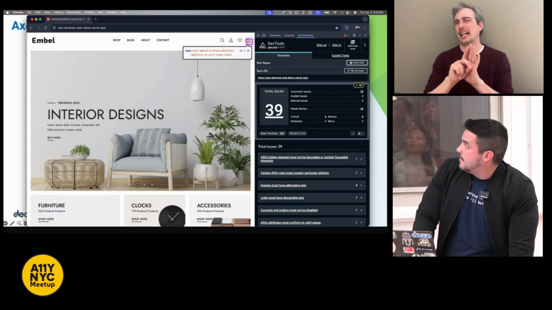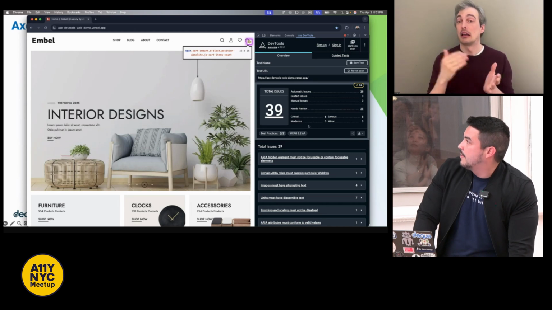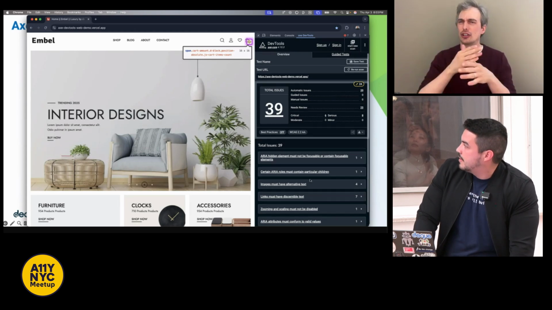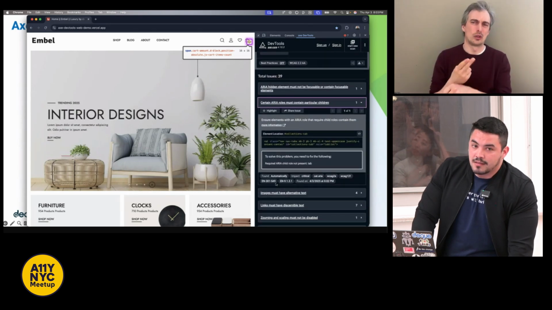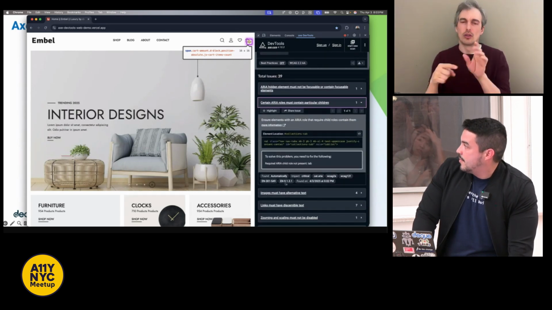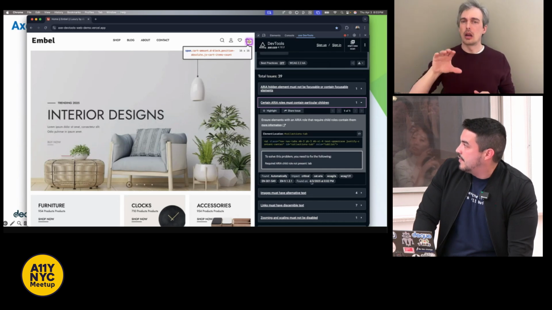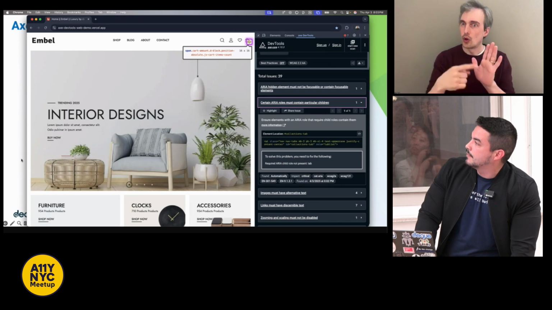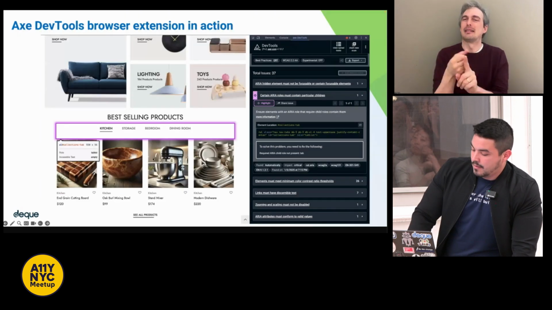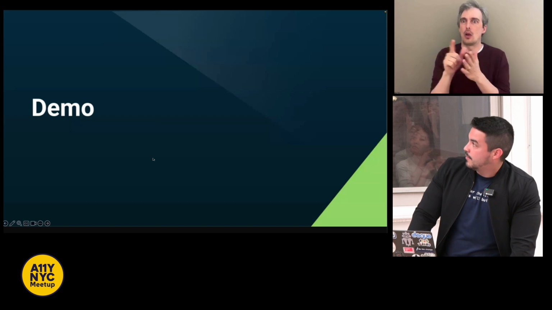Again, if you want to save tests or share them with other people, there are pro features to use, but it's really cool to see because it also shows you the laws. So if you're operating in the United States or Europe, you have all of the laws that need to be fixed and what the impact is if you don't fix it. Okay, so that's where the demo was.